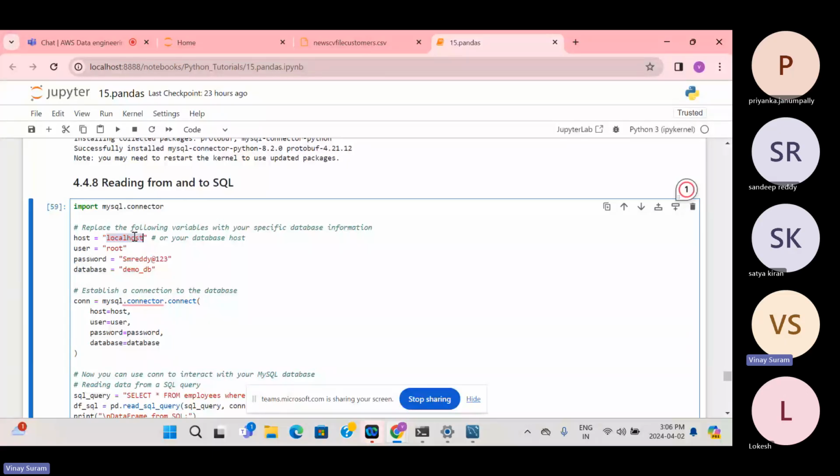So in the place of host, you will have to place the database related credentials. In that host place you'll be writing the endpoint URL. In the place of user you might write your name, or you might write your role name, like data analyst or data engineer. Whatever user there is, that you'll be writing. That depends on the one who creates the users in the database of your project. So yeah, password is there. I have password, and database, and I'm establishing a connection to the database using mysql.connector.connect, and inside that we are just passing these things.